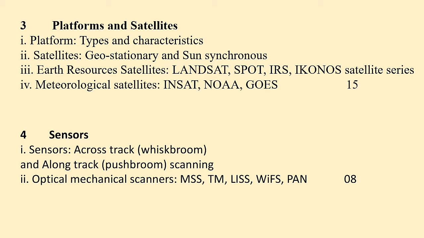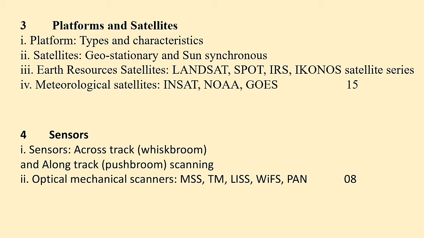The third chapter is about platforms and satellites. Platform means the base on which the remote sensing sensors are established, from where the sensing is done. For example, aircraft, helicopter, satellite platform, or balloons.